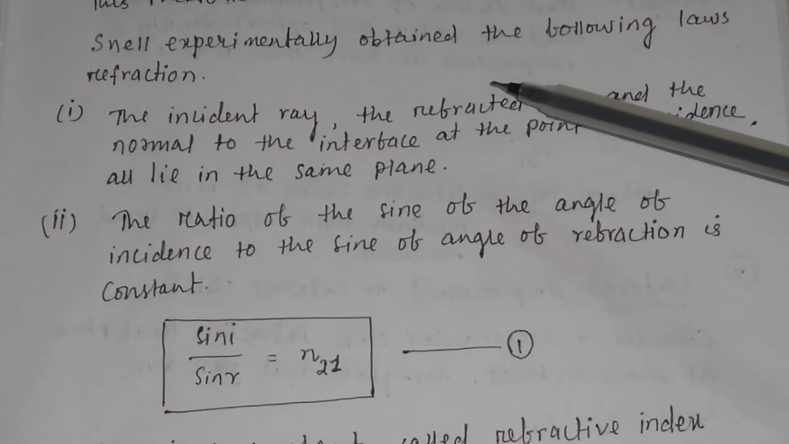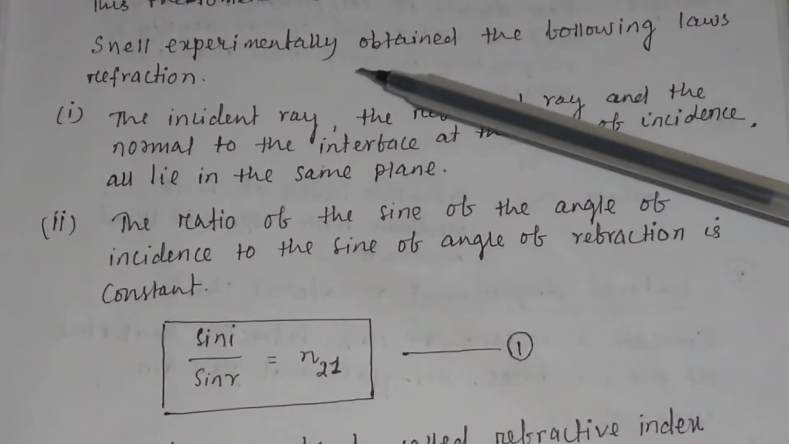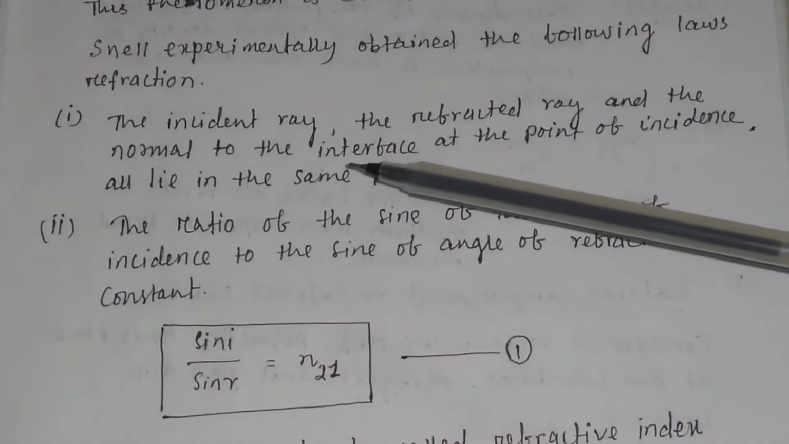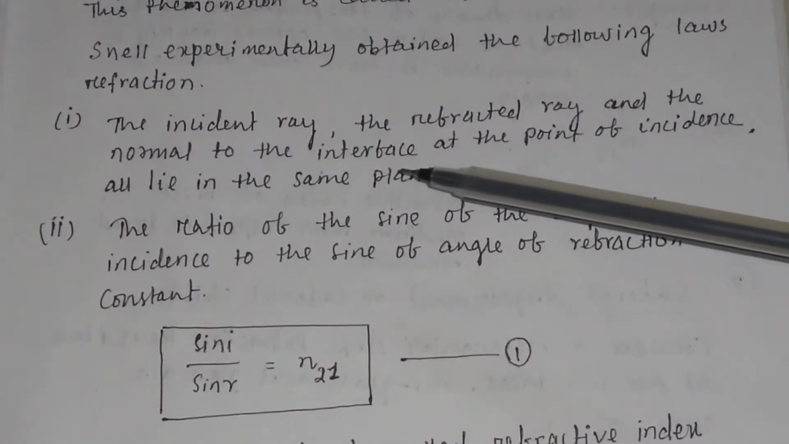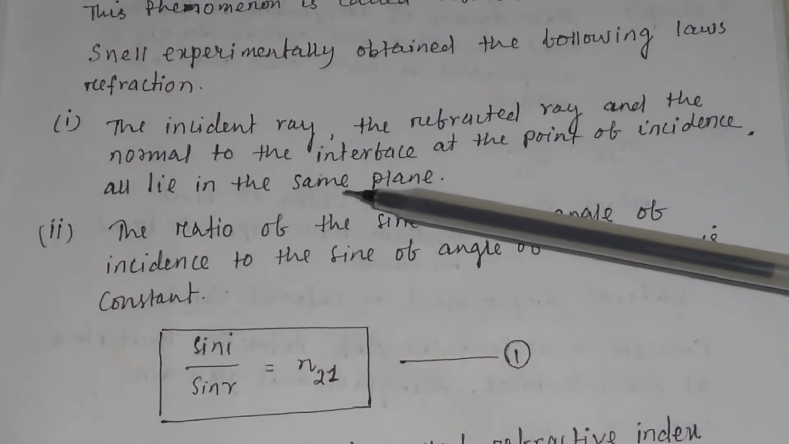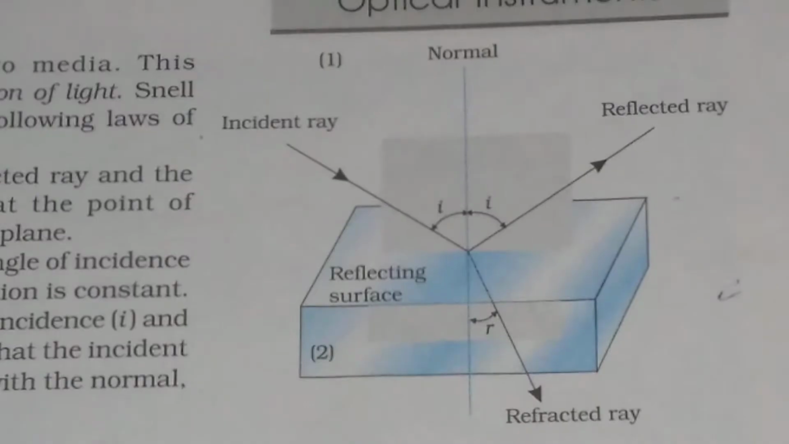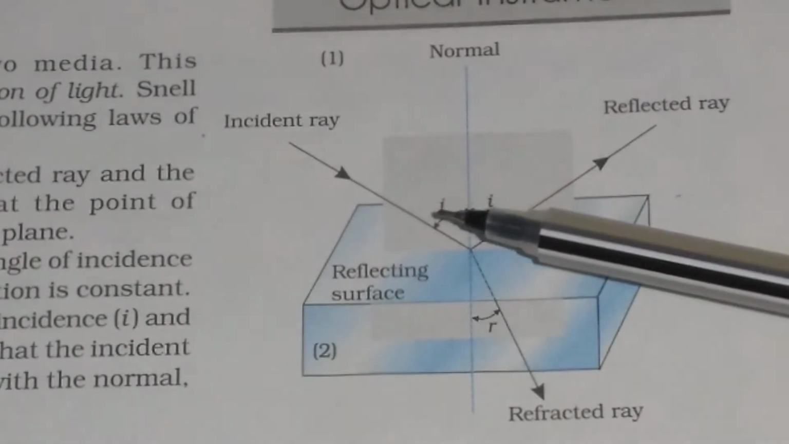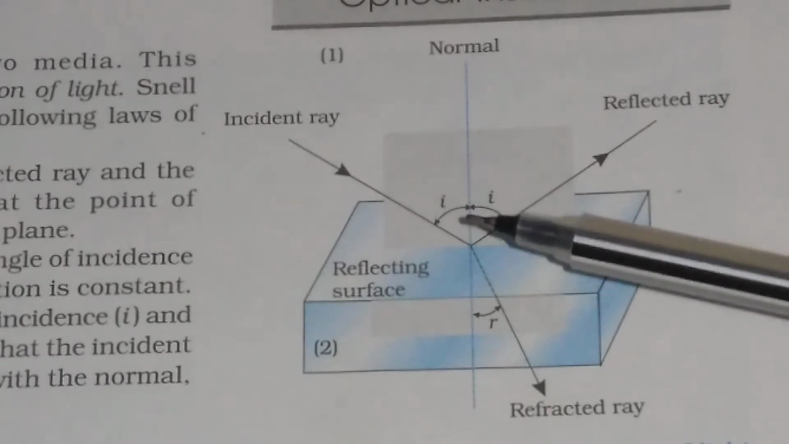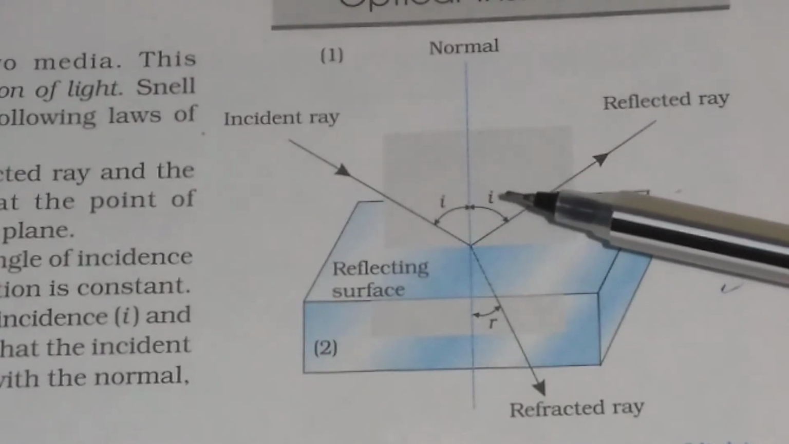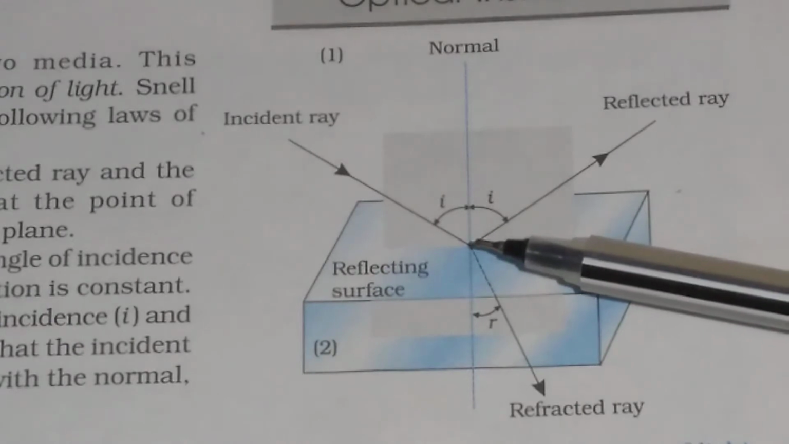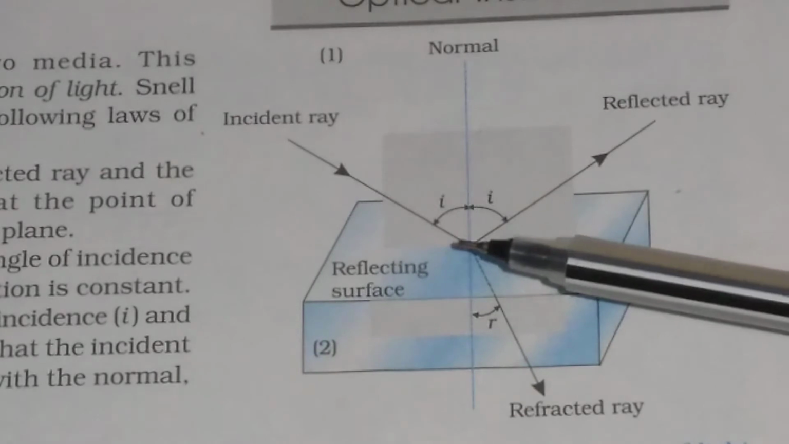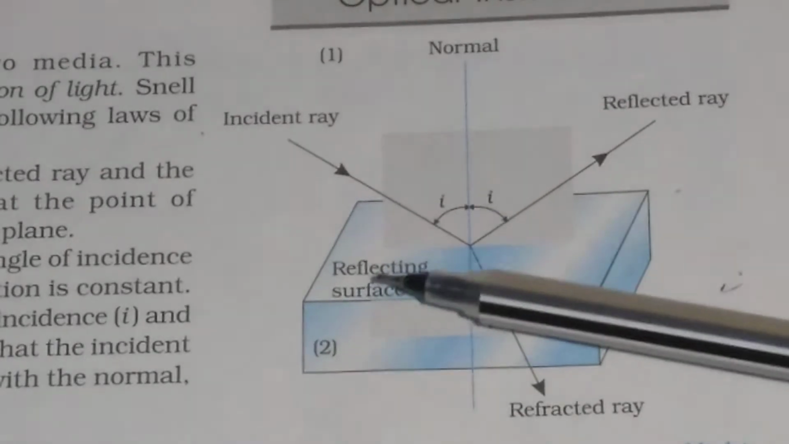Snell experimentally obtained the following laws of refraction. The incident ray, the refracted ray and the normal to the interface at the point of incidence all lie in the same plane. You see in this figure, this is the incident ray, this is the refracted ray and this is the normal to the interface at the point of incidence. So all the three, incident ray, refracted ray and normal, lie on the same plane.